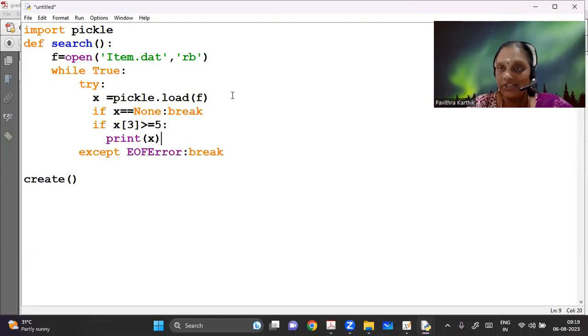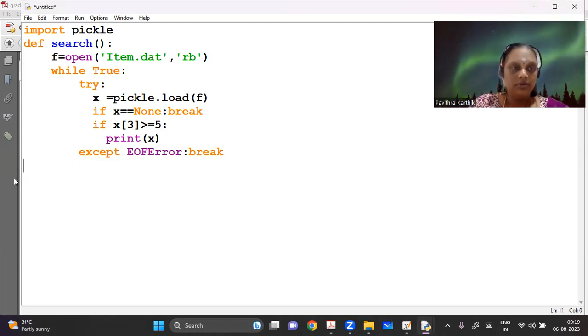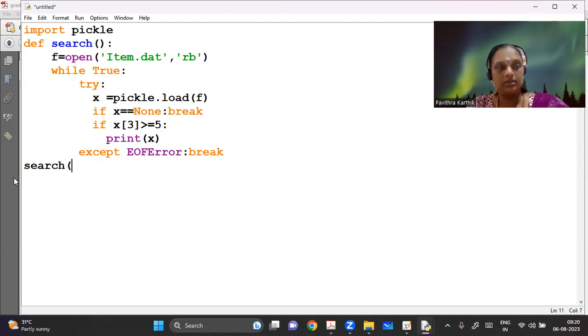Or I can do some beautification here. For practical purposes, you can do all the beautifications here. But theory exam, it's only for 2 marks. So for 2 marks, they will only expect you to do the logic correctly. So there is no need for any decorations there. So you can just search, and I hope this will work because we have just now created this function. So let me call search.